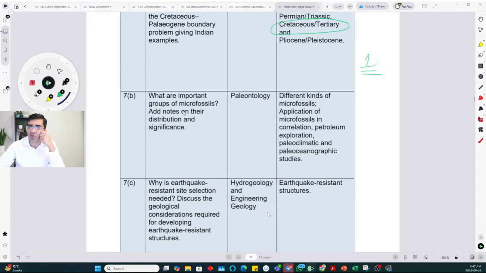What are important groups of microfossils? Add a note on their distribution and significance. Different kinds of microfossils, applications of microfossils. Overall, these are directly mentioned in the syllabus. Once you open paleontology and start the chapter, you will start with microfossils. So 1 to 2 difficulty.